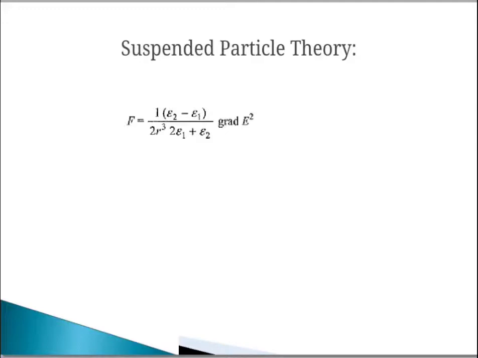The impurity particles reduce the breakdown strength. It was also observed that large particle size lowers the breakdown strength of the liquid. This is the suspended particle theory related to commercial liquid.